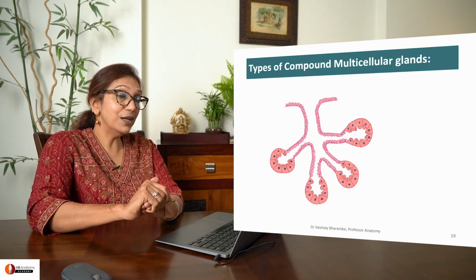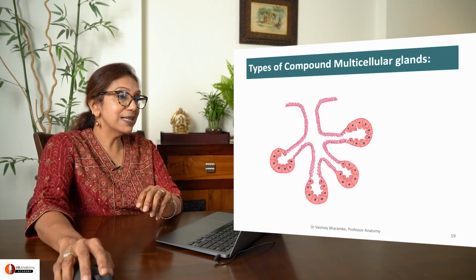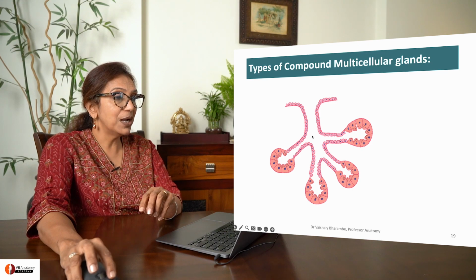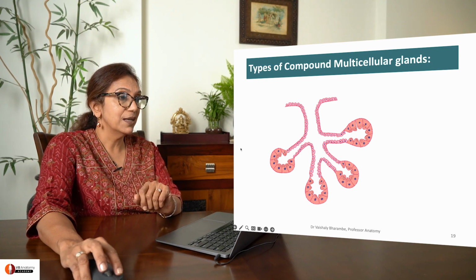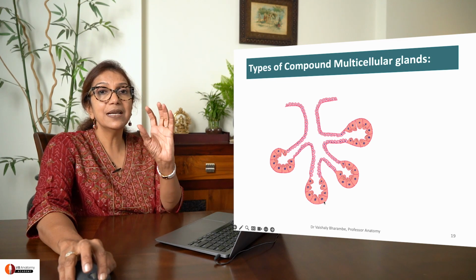Right. Now here you are seeing something different. I can see a duct here and I can see multiple ducts here. So it is compound. Accepted? Yes. What is the secretory element like?